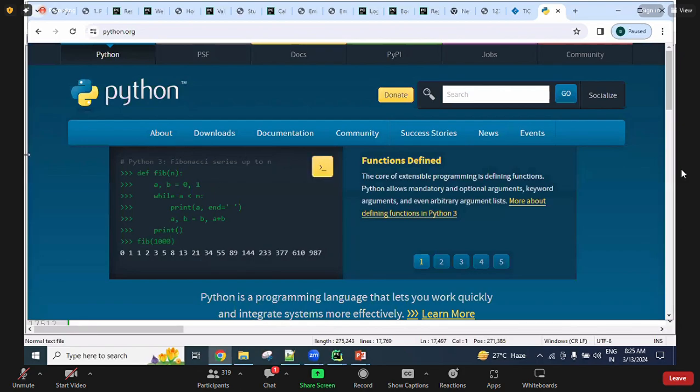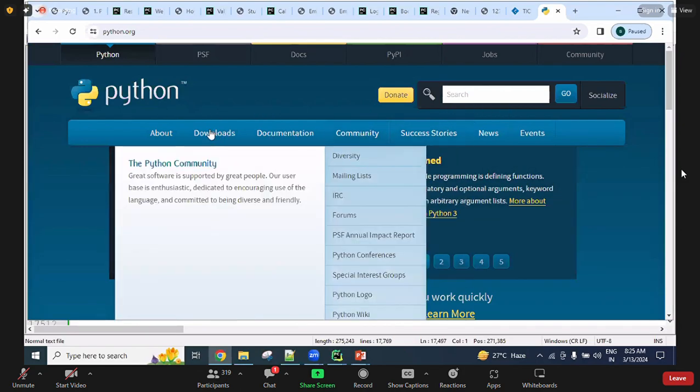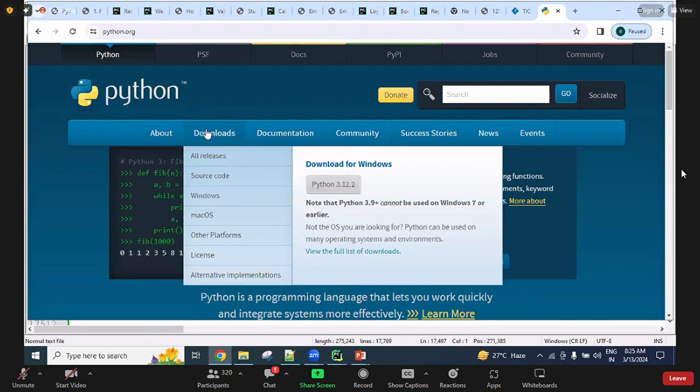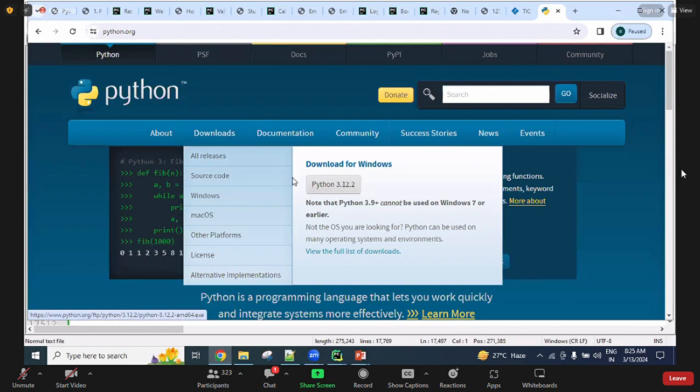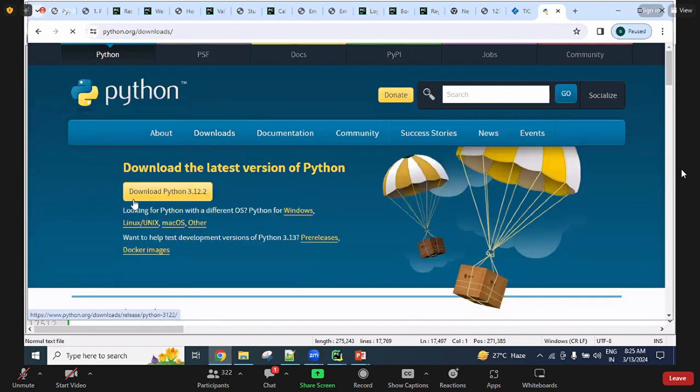This is the official Python website, guys. For people who want to download it now, there is a Downloads section, and the latest version is there, guys. Click on Downloads and the download link is there. If your system is Windows, or Linux, Mac OS or other OSs, you can choose the particular one and download it.